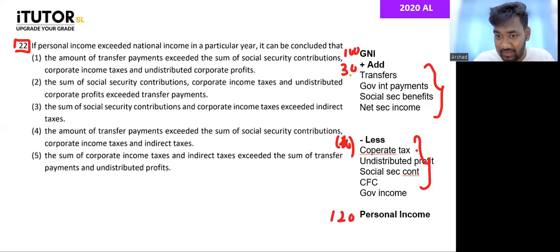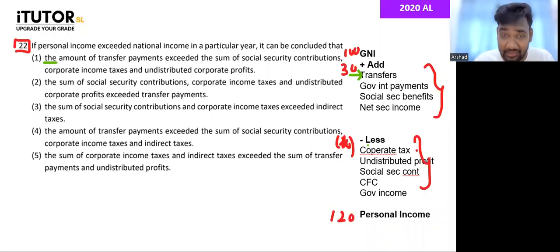Amount of transfer payments was more than these. Could be the answer, right? The second one, the sum of social security contribution, corporate income tax, and undistributed profit exceeded transfer, is wrong. If all of those are what we deduct and they are higher than the other one, then you'll get a lesser number.